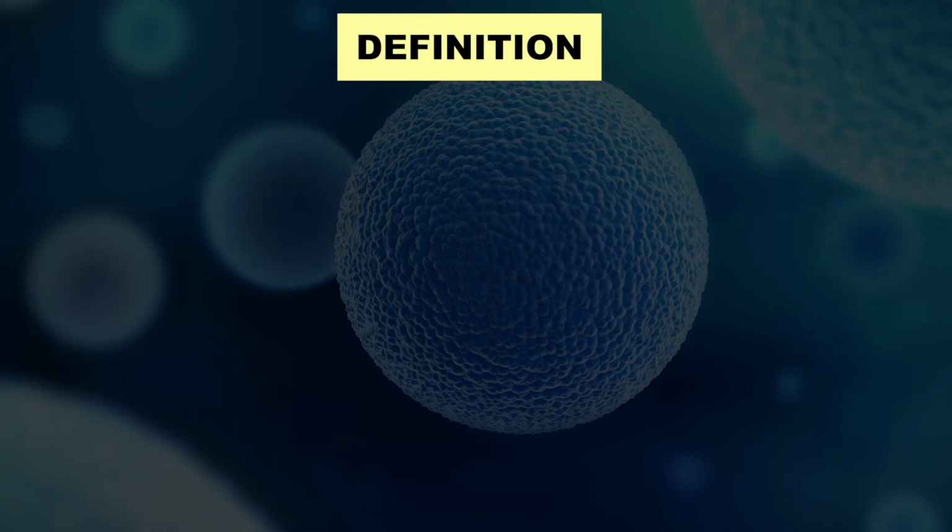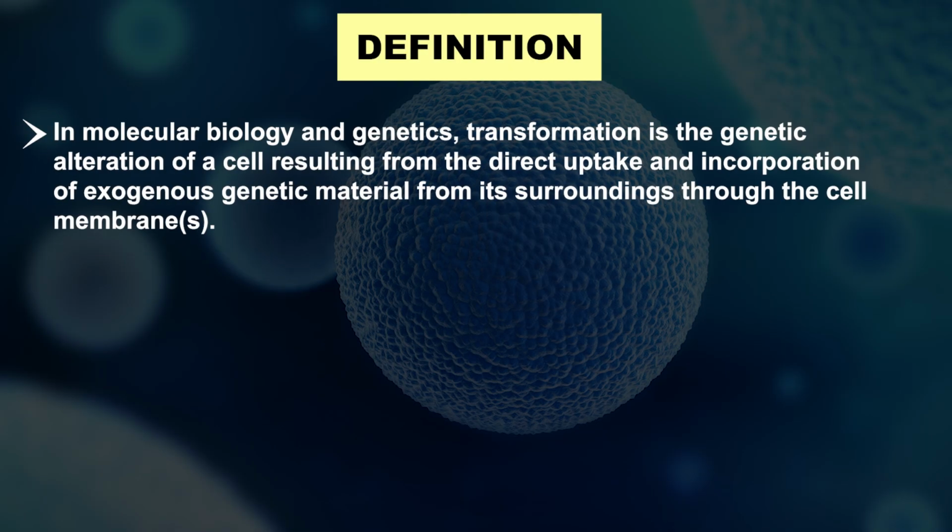So, the definition of transformation: in molecular biology, genetic transformation is the genetic alteration of a cell resulting from the direct uptake and incorporation of exogenous genetic material from its surroundings through the cell membrane.